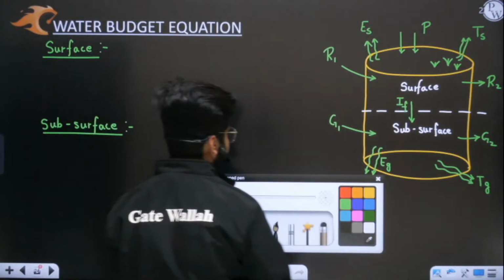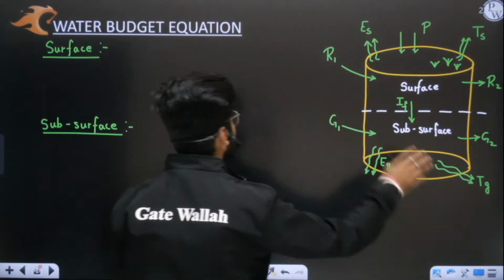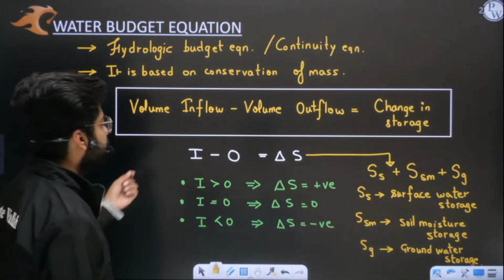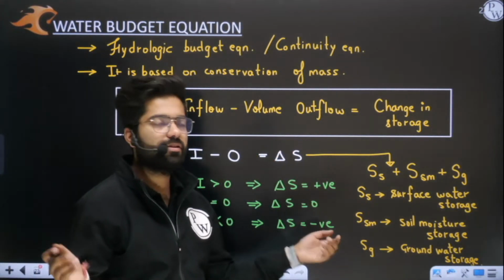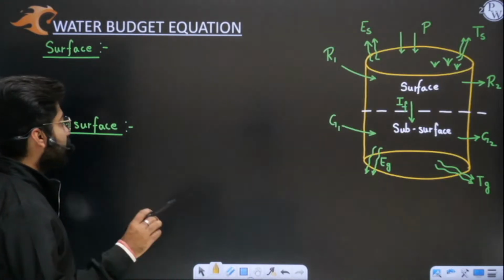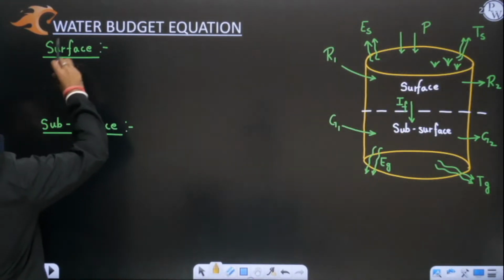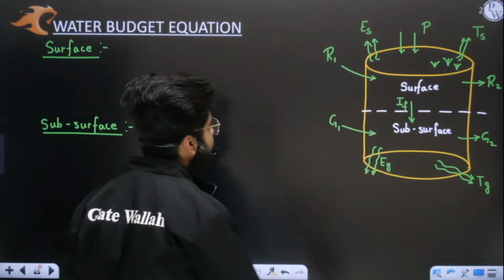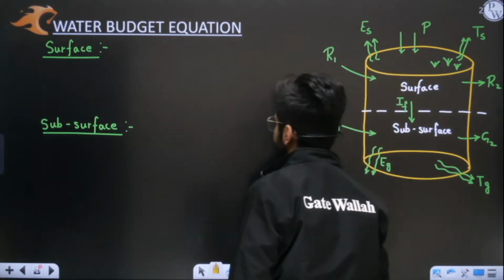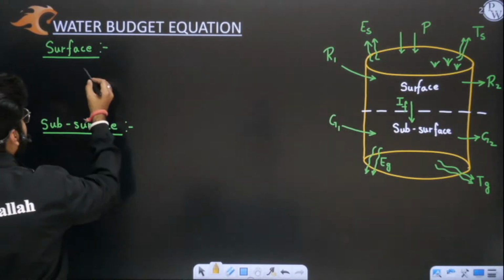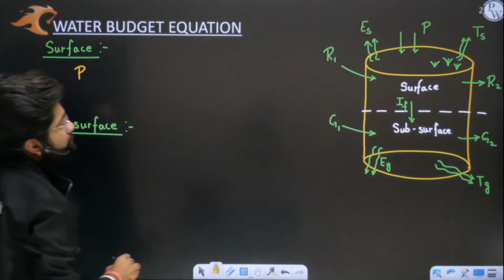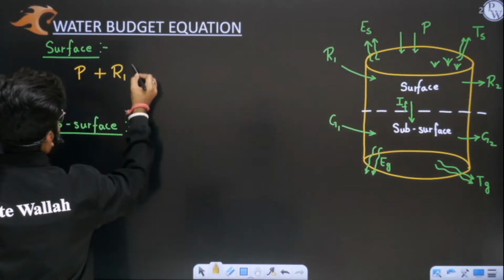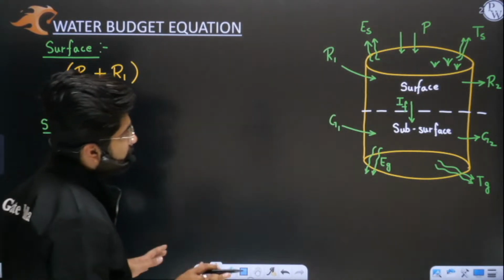If I apply the water budget to both the systems, we have subsurface. I told you the basic equation is inflow minus outflow equal to delta S. If I want to apply this water budget equation to the surface part only, the topmost part only, can you tell me how many components are coming inside? Firstly I will write the inflow parts only. Precipitation is coming inside. What else? R1 is coming inside. These are inflow. Anything else coming inside? No.